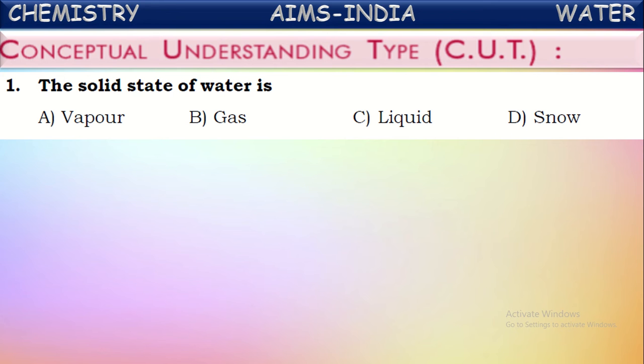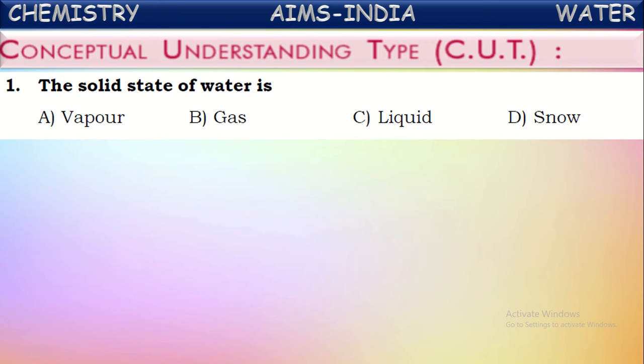Water can be in the solid state, liquid state, as well as the gaseous state. The gaseous state of water is called water vapor, isn't it? In the atmospheric air, there is a small quantity of water vapor even at normal conditions. And in the liquid state, general water is in the liquid state itself in large quantity.